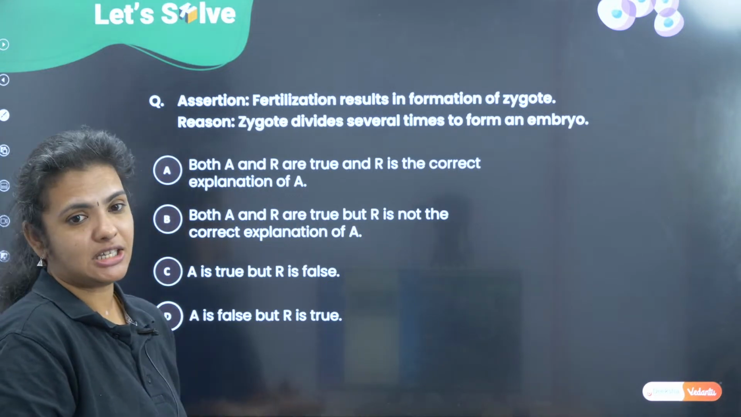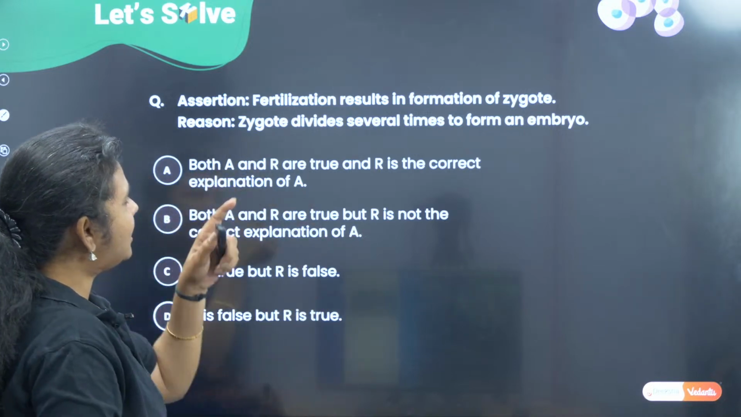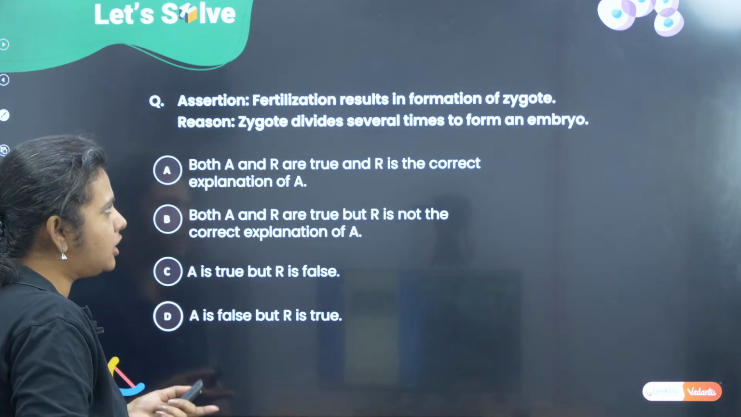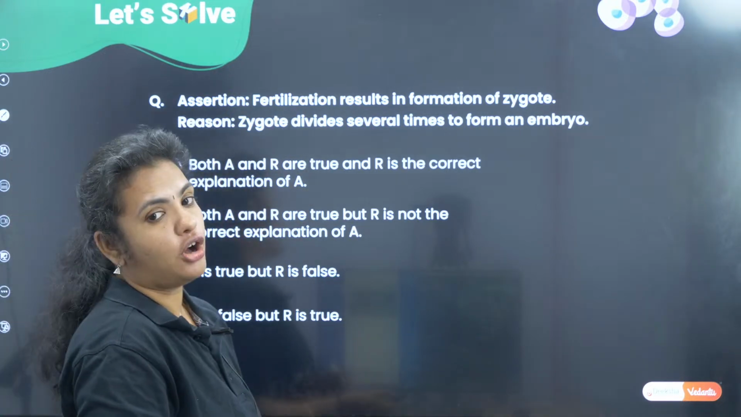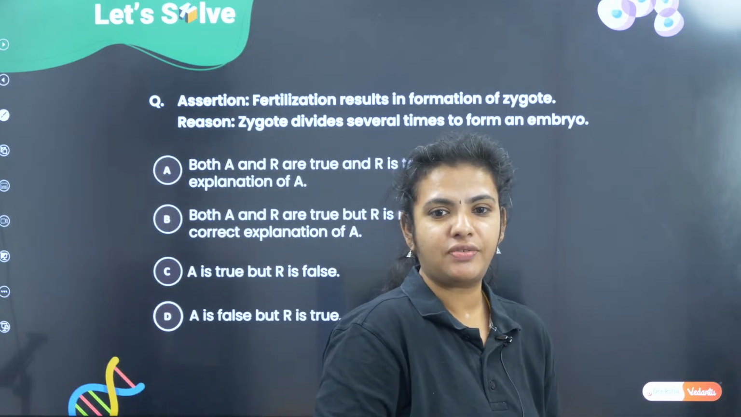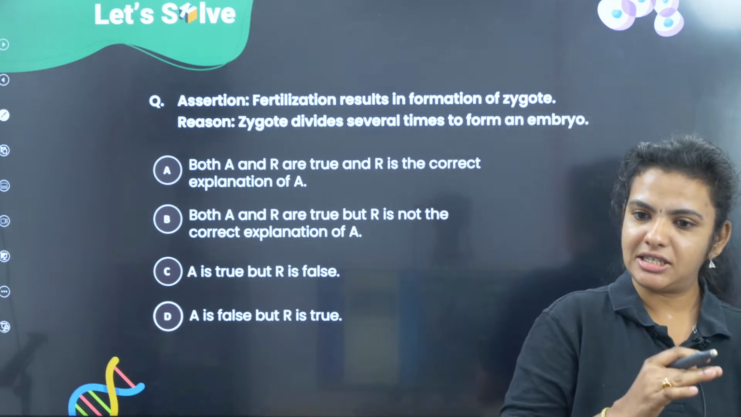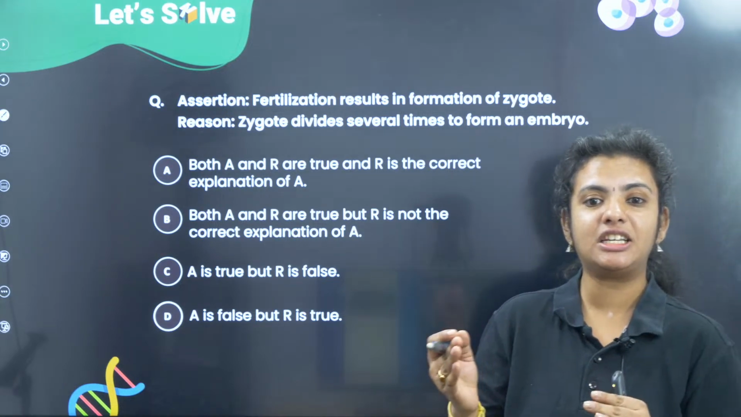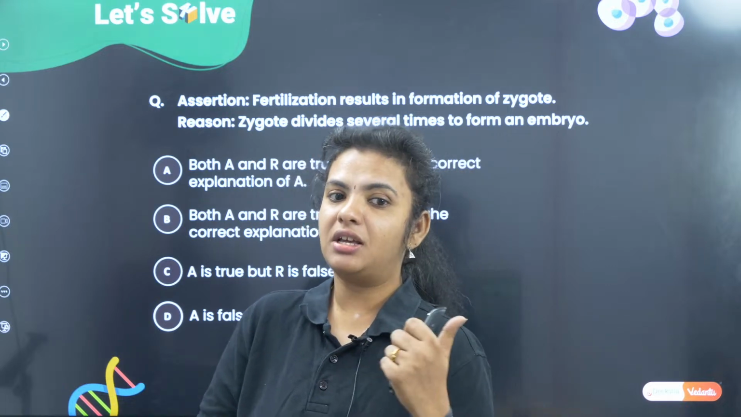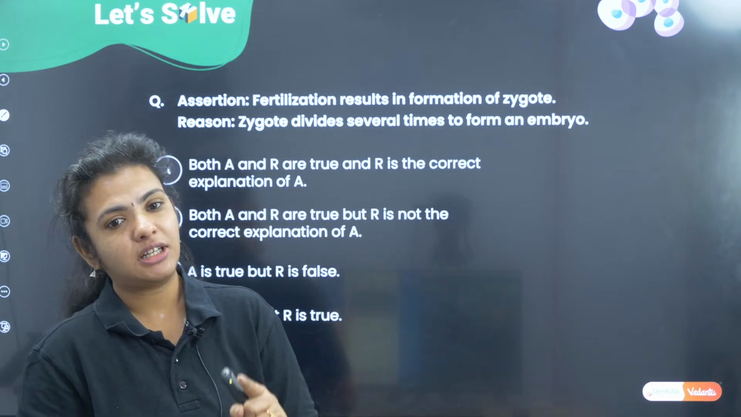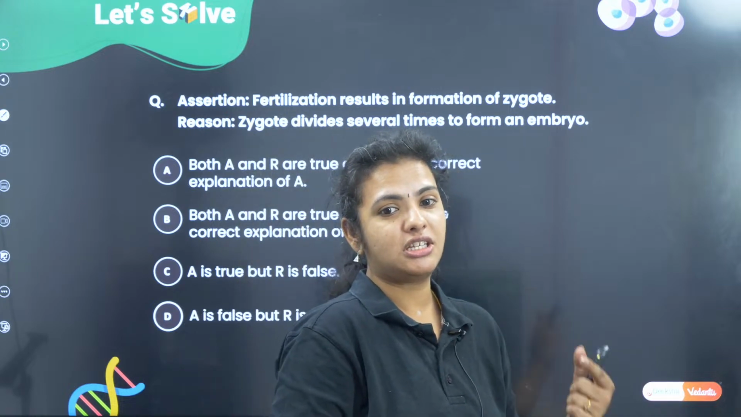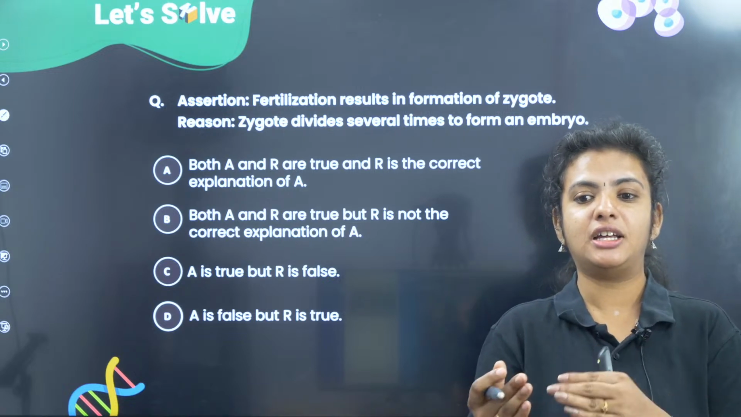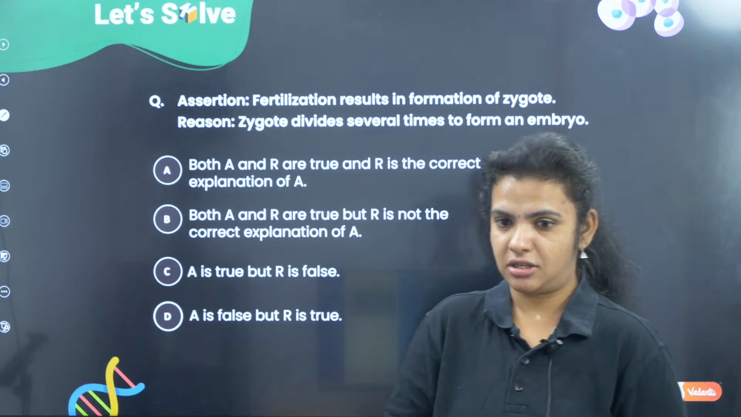Alright, so we have the next assertion which says fertilization results in the formation of zygote. The reason says the zygote divides several times to form an embryo. I think this is very simple to answer. The assertion is talking about fertilization resulting in the formation of a zygote. The reason is talking about the zygote dividing multiple times to form an embryo. So what do you think the relationship is?